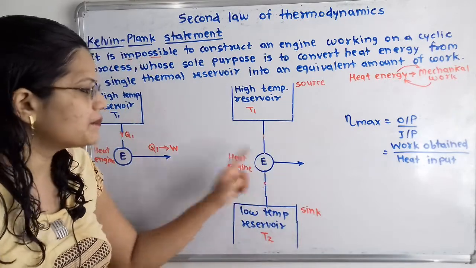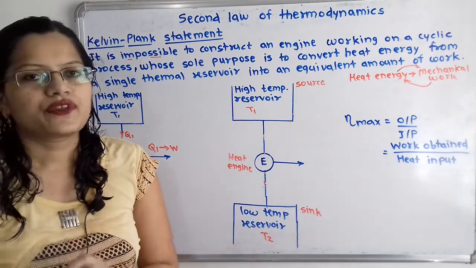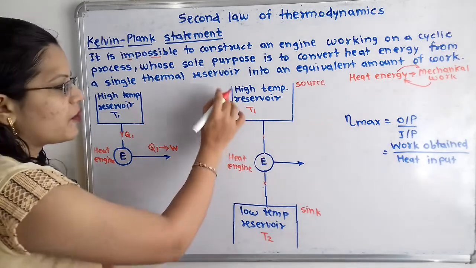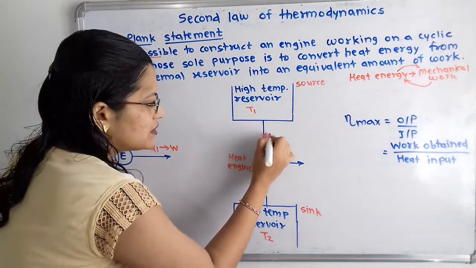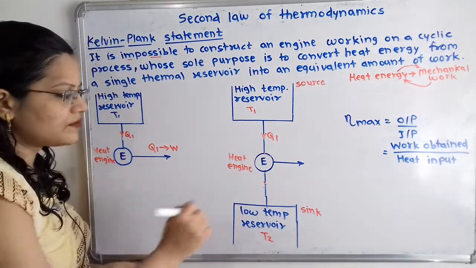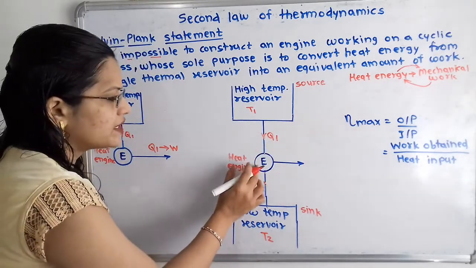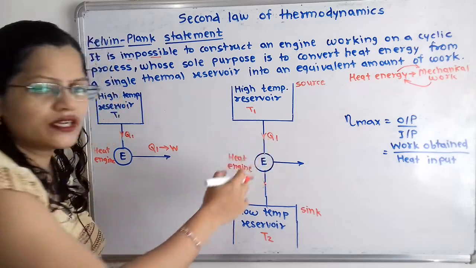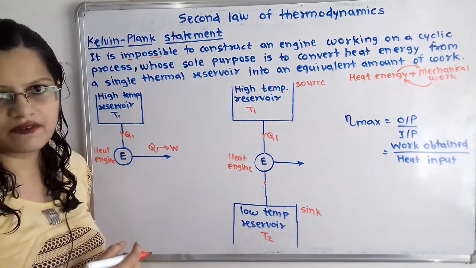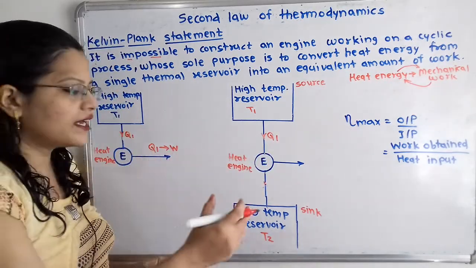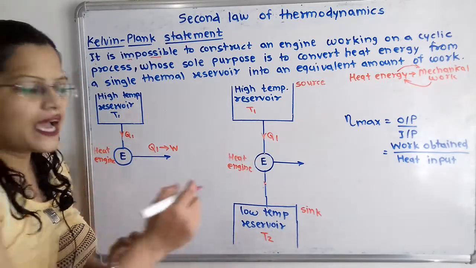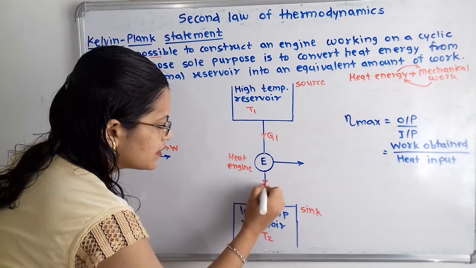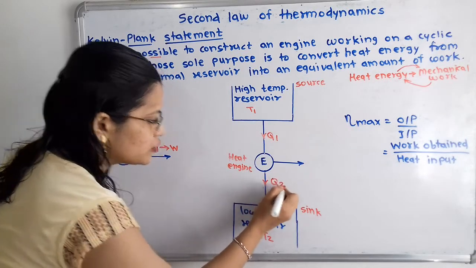And here is the heat engine. Now we will take here the heat from the high temperature reservoir. So this heat energy is known as Q1. Now the purpose of heat engine is to convert this Q1 into mechanical work, but some heat energy is getting rejected to the low temperature reservoir, and we will show that the heat rejected to the low temperature reservoir is Q2.